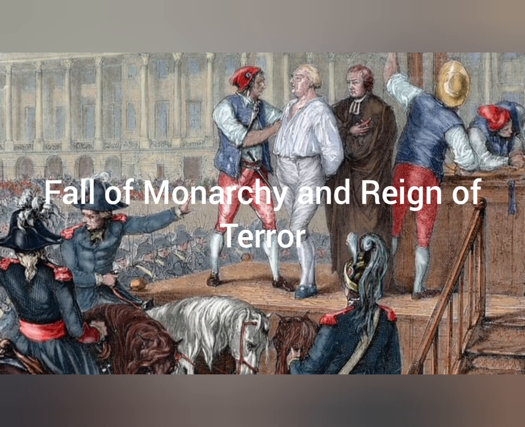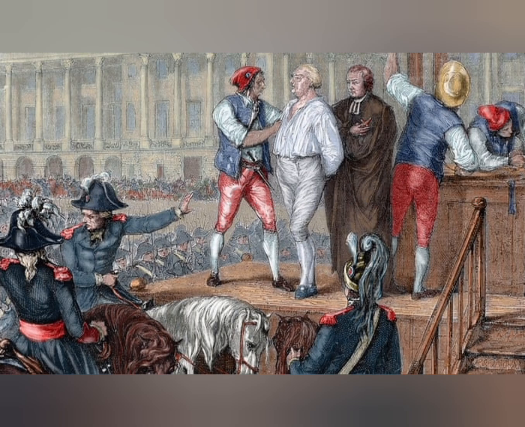The fall of monarchy and the Reign of Terror. In 1792, monarchy was abolished and France became a republic. Louis XVI was executed in 1793. Soon after, Robespierre led the Reign of Terror, during which thousands were executed by guillotine. Although meant to protect the revolution, it created fear and instability.